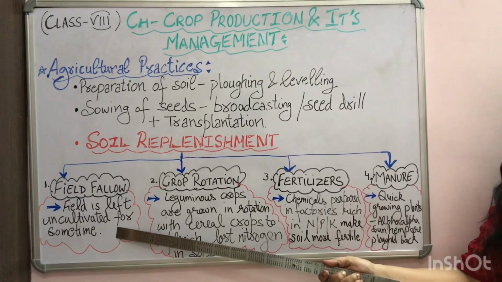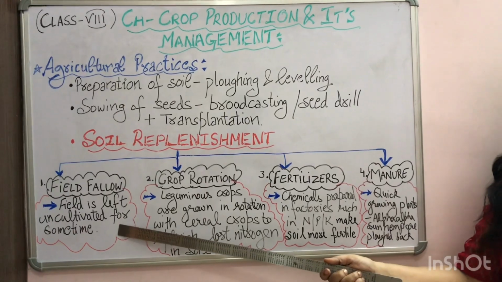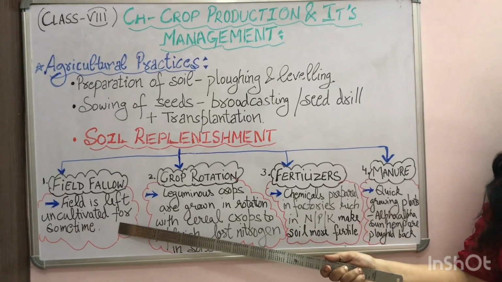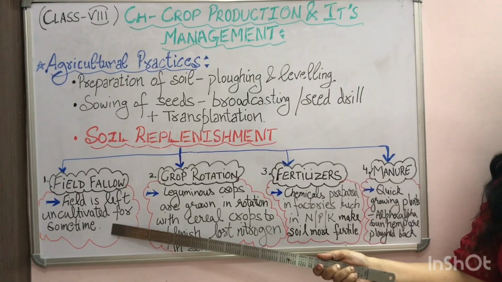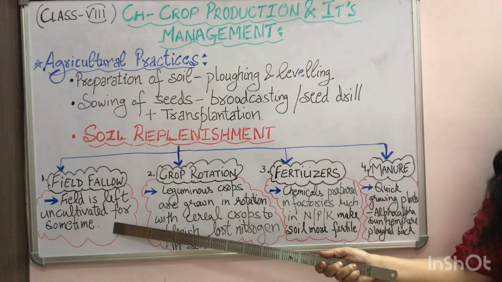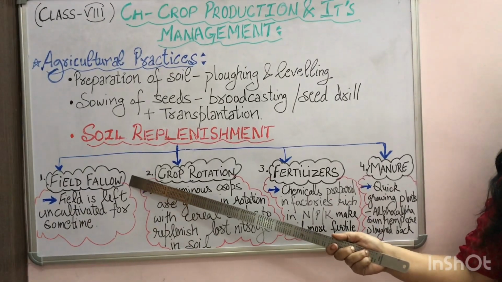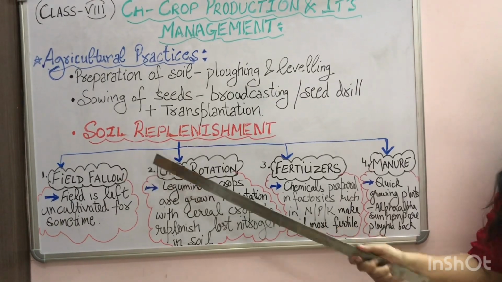That means when the field is left uncultivated for some time, then naturally, the dead plants and animals which are present in the soil undergo decomposition and mix into the soil as nutrients, and that is why the field fallow method is one of the methods to replenish the soil with the important nutrients.